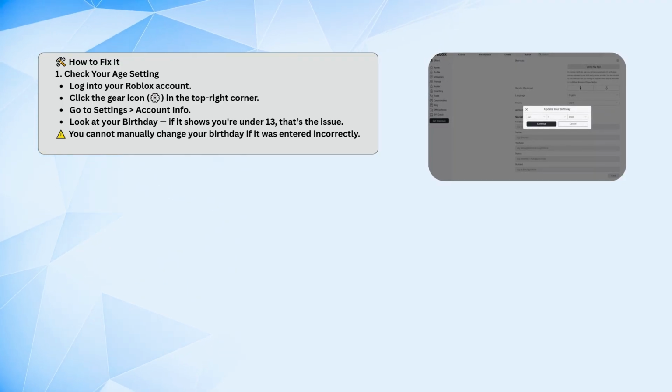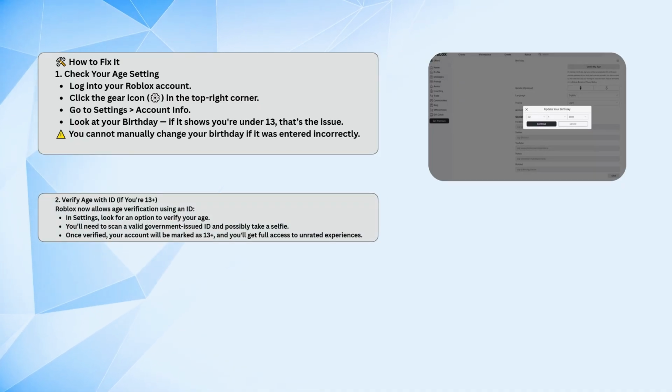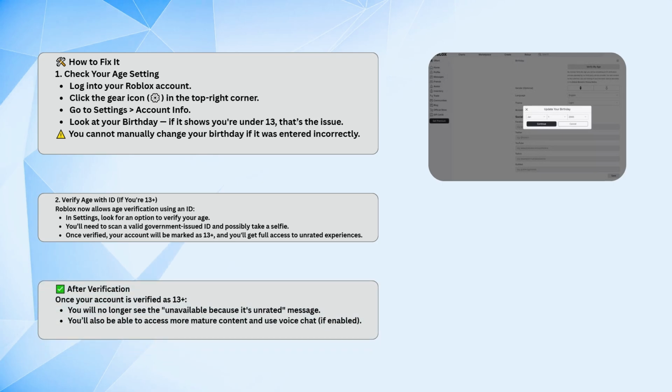If you're actually 13 or older, Roblox lets you verify your age using an official ID. In your settings, you should see an option to verify age. You'll need to scan a government-issued ID and take a selfie. It's a quick process, and once it's done, your account will be updated to 13+. After that, you'll be able to access those unrated experiences, and also things like voice chat if it's turned on.